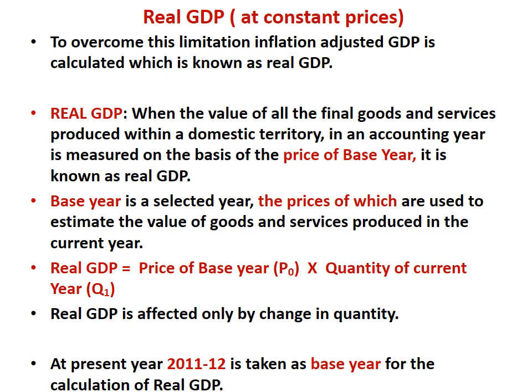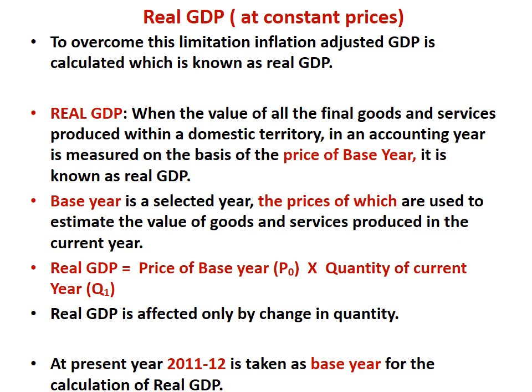And the formula for real GDP is price of the base year, that is P0, into quantity of the current year, Q1. So in that case, if we take the price of the base year, inflation will be adjusted and we will only get the value of the quantity of output which has changed. So real GDP is affected only by the change in quantity. At present, year 2011-12 is taken as base year for the calculation of GDP.